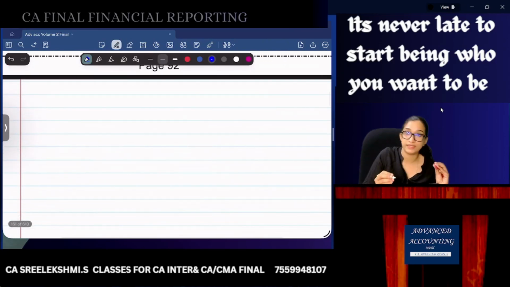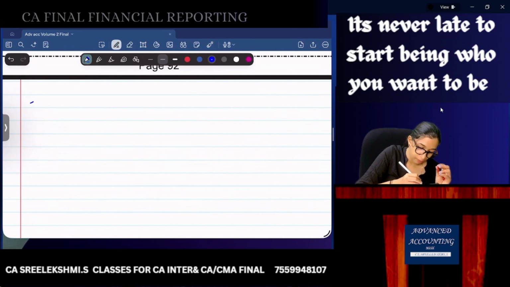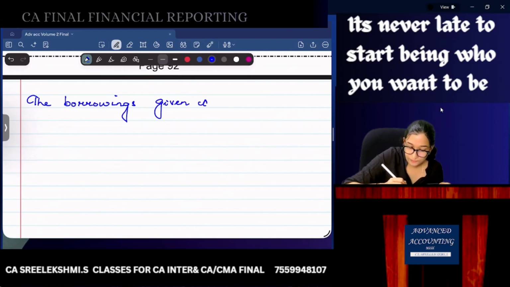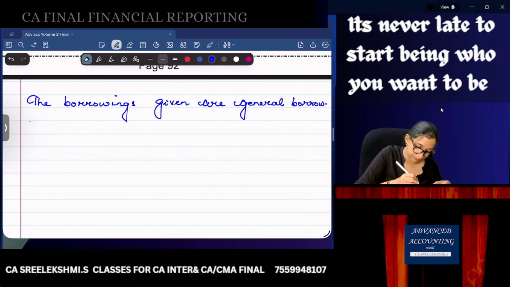So now listen. The borrowings given are general borrowings.